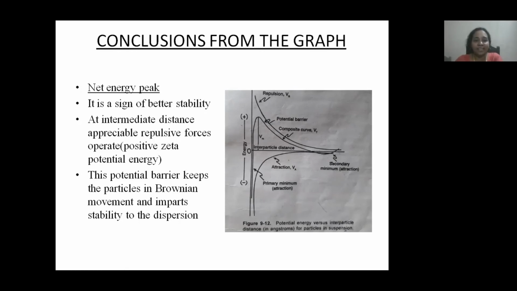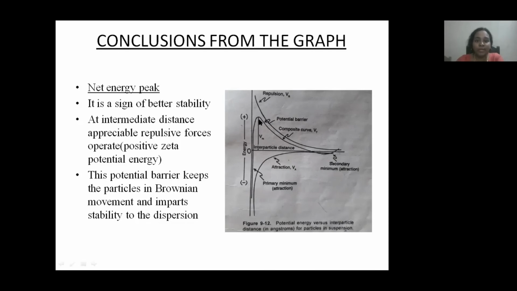The next one is the net energy peak. Here you can see the net energy peak, and this is the potential energy barrier or net energy of interaction. This peak represents stability. If the colloidal particles are at an intermediate distance, then appreciable repulsive forces will operate there, and these repulsive forces prevent the aggregation of the colloidal dispersed particles. There is no aggregation, which indicates the stability of the colloidal dispersion.